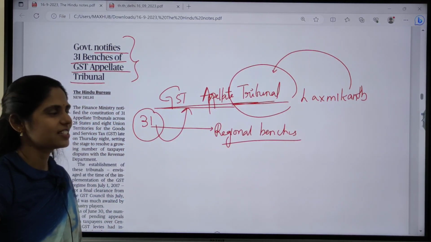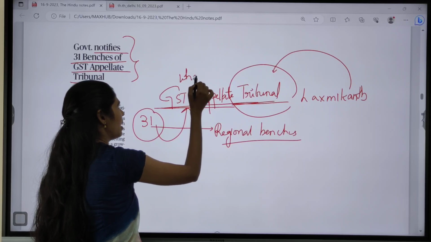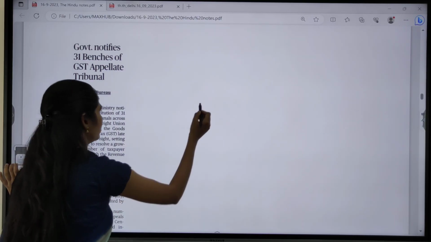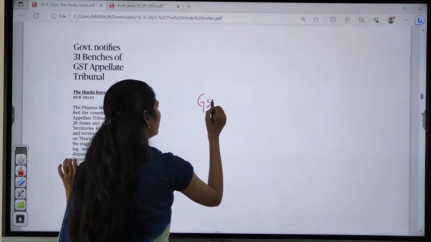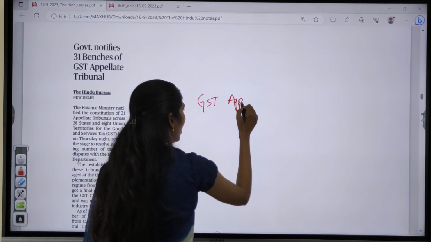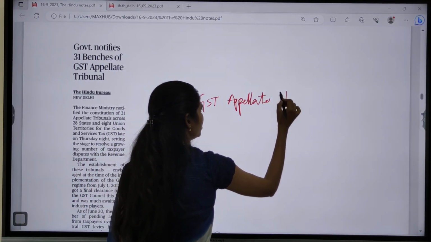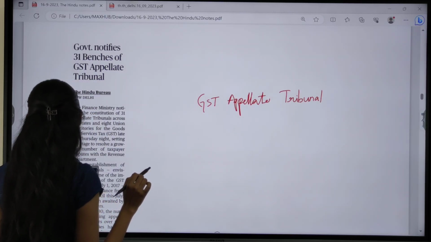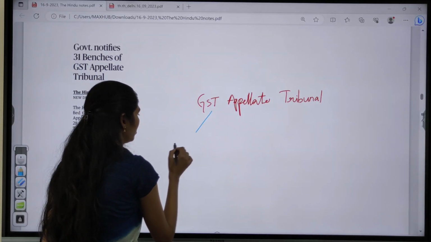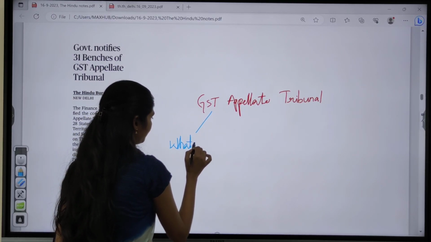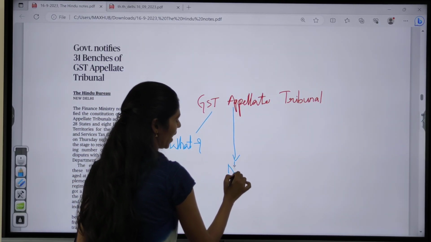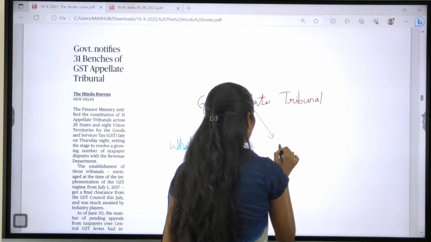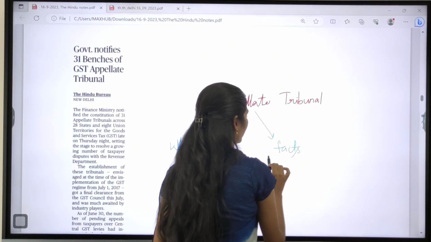So here what you have to focus on? You have to focus on what is this GST Appellate Tribunal. So first one here is, you have to focus on the GST Appellate Tribunal. In this topic, you have to focus on what it is exactly, and you have to see why, what is the need to come up with these regional benches now. And next one here is some basic facts regarding this.